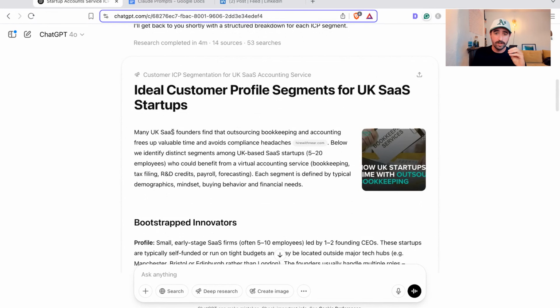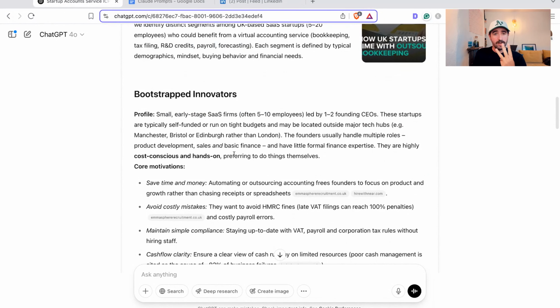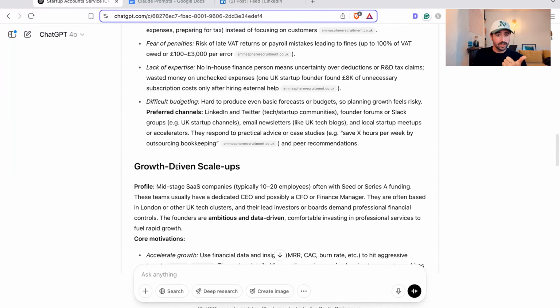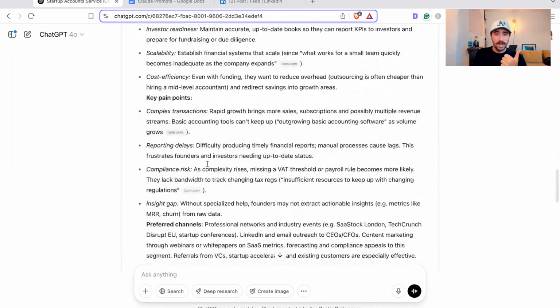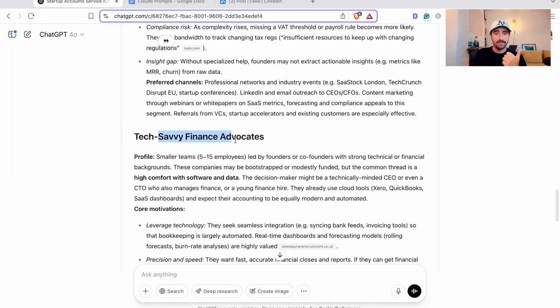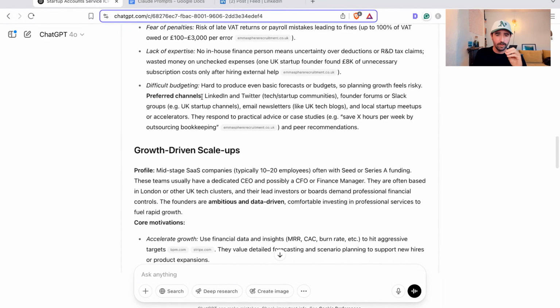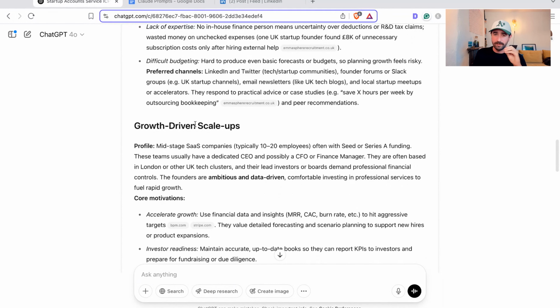We can scroll down and it's going to give us an overview of the main problems that they face in terms of freeing up valuable time, compliance headaches, R&D credits, and it's come up with 3 main ICPs: a bootstrapped innovator, growth-driven startups that are scaling, and tech-savvy finance advocates. So we can go through this and you can see their main problems that they're struggling with, their key pain points, which is really important. So we can go and pick one of these to then target our content strategy around.